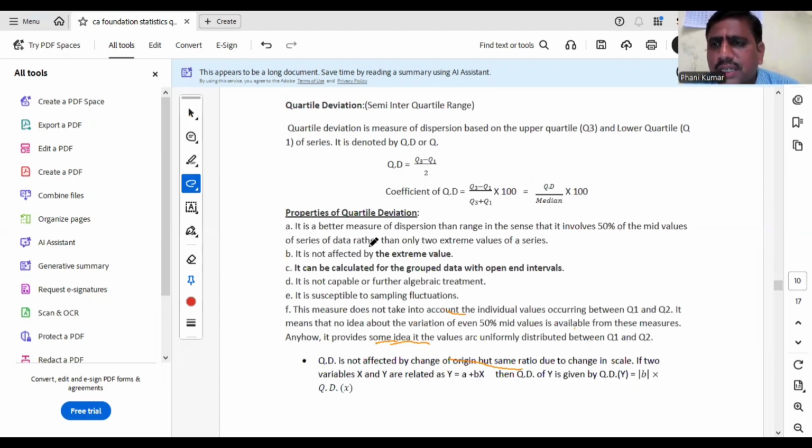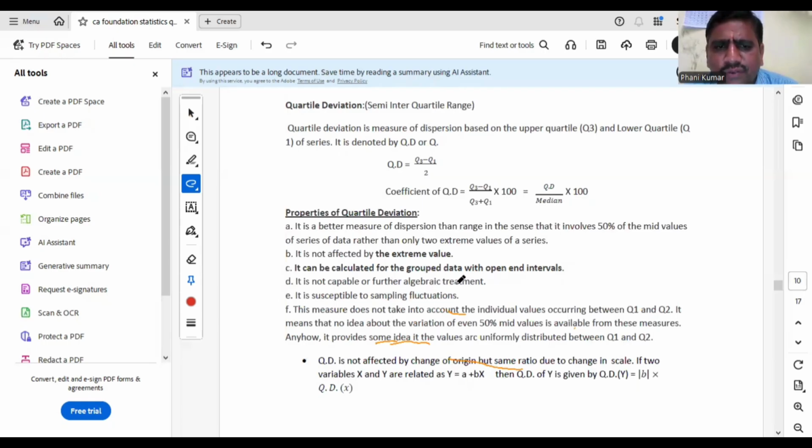So quartile deviation is the best measure for open-ended data. In central tendency, for open-ended data, best measure is median. Coming to dispersion, best measure for open-end is quartile deviation. It is a better measure of dispersion than range in the sense that it involves only the middle 50% of the values. Q3 and Q1 involve only the middle 50% of the values. It is not affected by extreme values. Extreme values' effect will not be there for QD, and it is the best measure for open-ended data, very important.